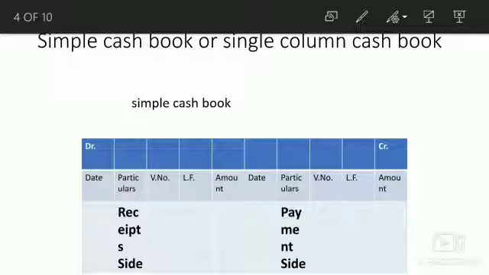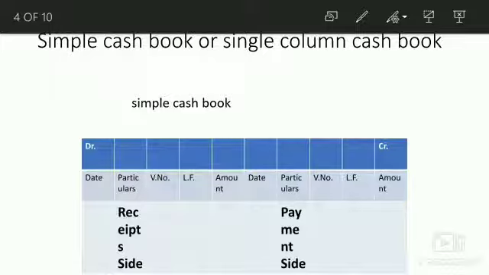The first column is for date, in which we will record the date on which the transaction occurred. The second column is particulars. The name of the account under which cash has been received or paid is written.